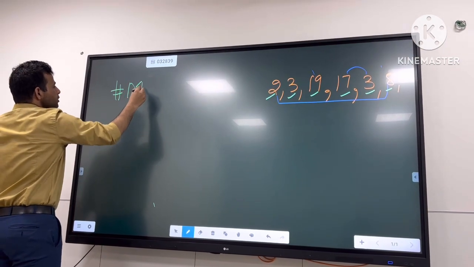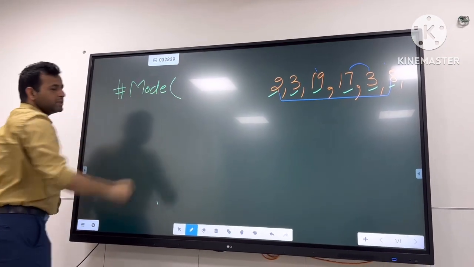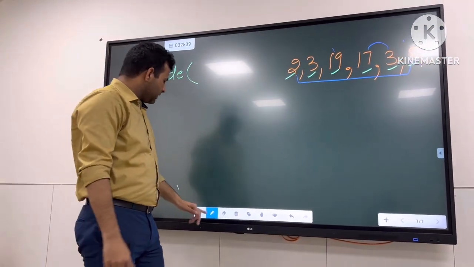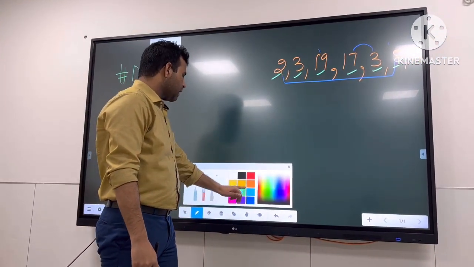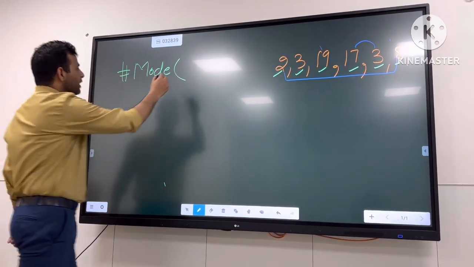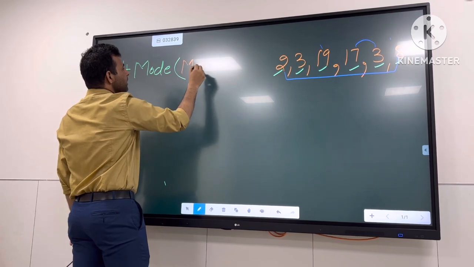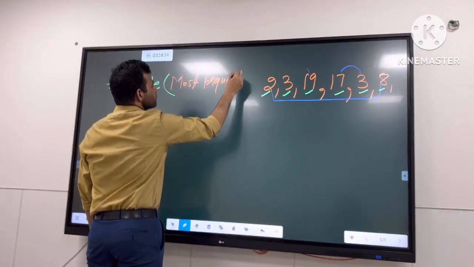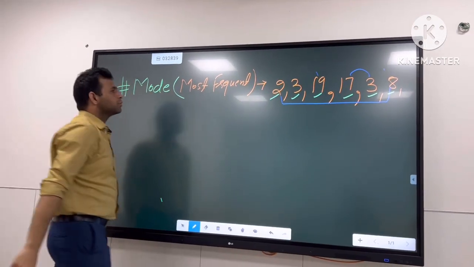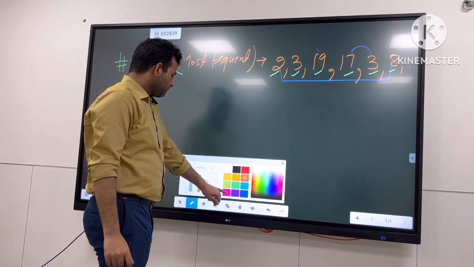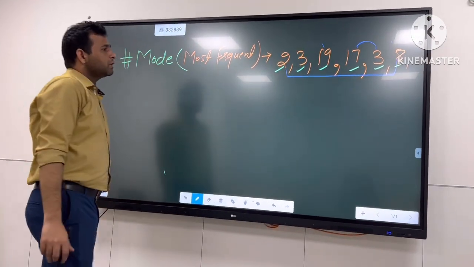What is mode? So mode, I told you, is the most frequent item or number or list or any data that is occurring most of the time. That is known as the mode. So I'm going to write: the most frequent data is known as the mode of that data. So let's observe the data very carefully, then we will know what the mode is.